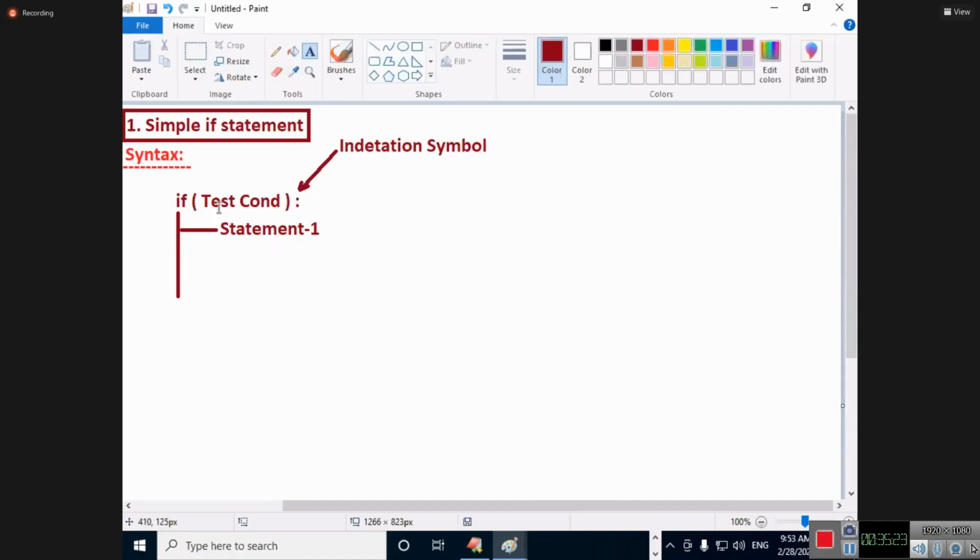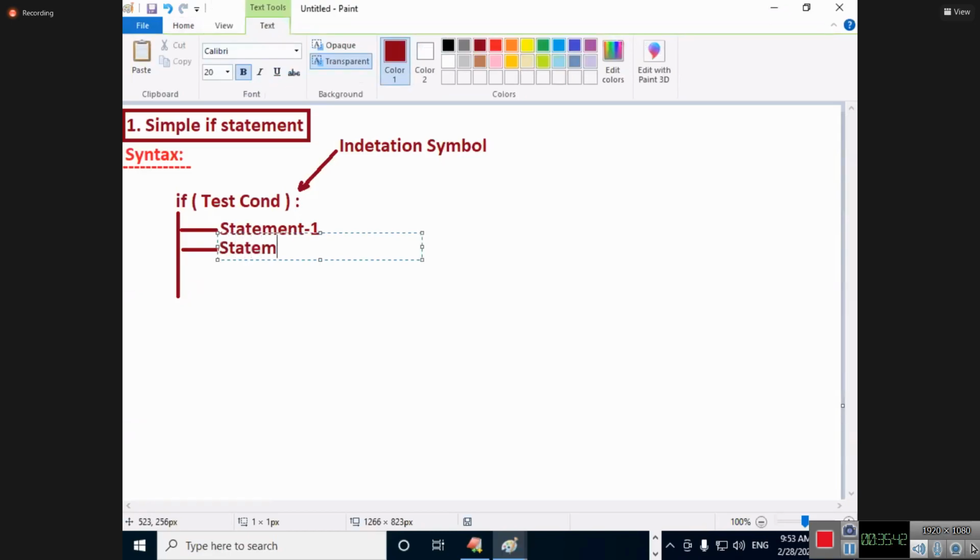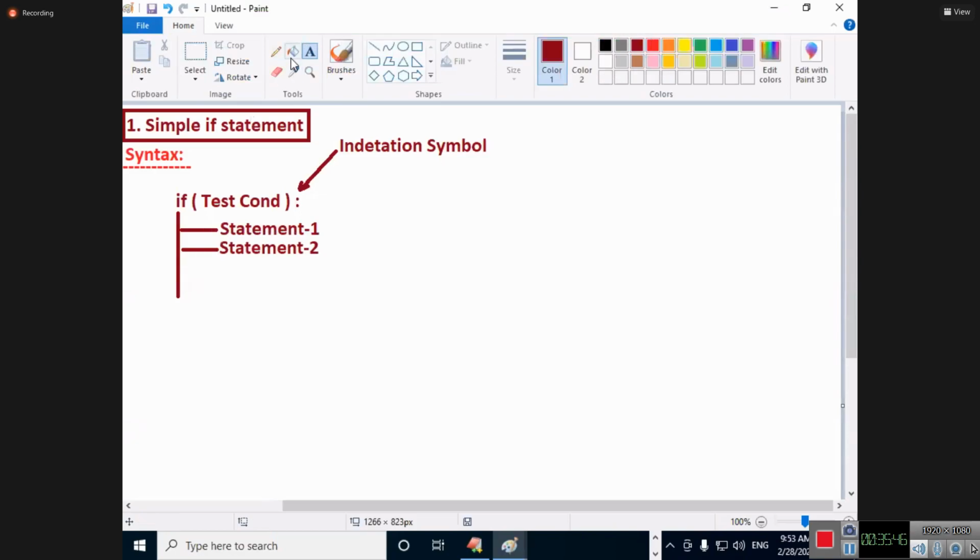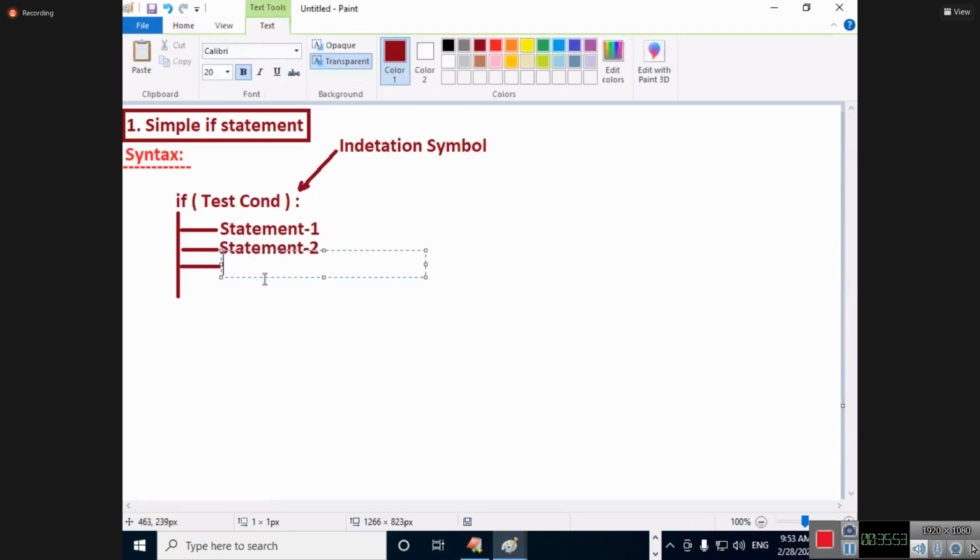Similarly, I will write one more statement. Statement 2 also I will write. Like that I can write n number of statements. See my dear students, all of you should understand me. I will write statement 2 here. Next I am writing here. Like this I can write many more statements here.